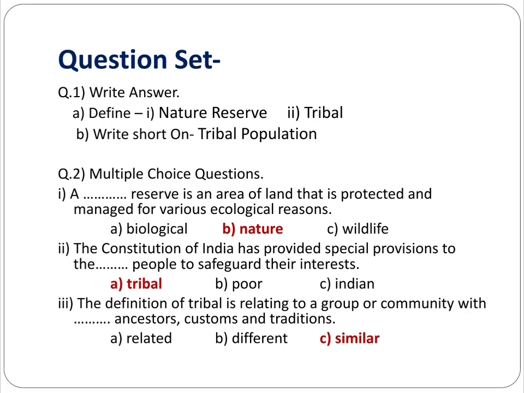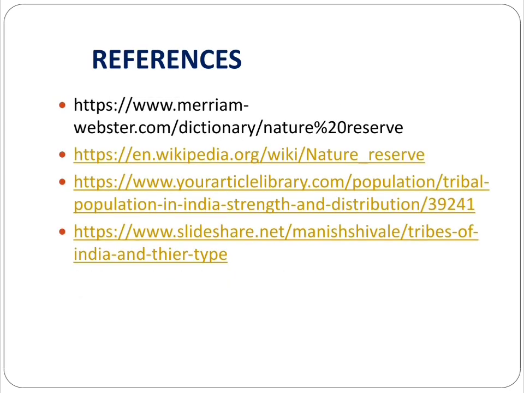Multiple choice question, third one: the definition of tribal is relating to a group or a community with similar ancestors, customs and traditions. The options given are related, different, similar. The answer of this multiple choice question is similar.